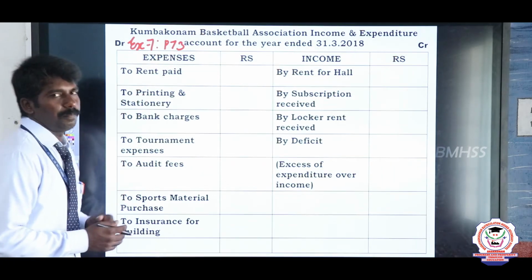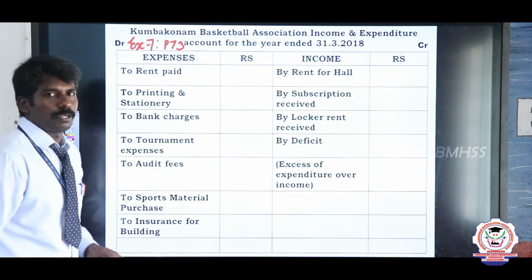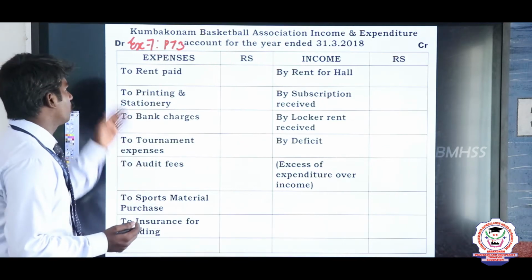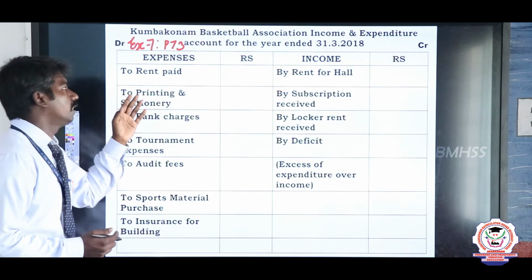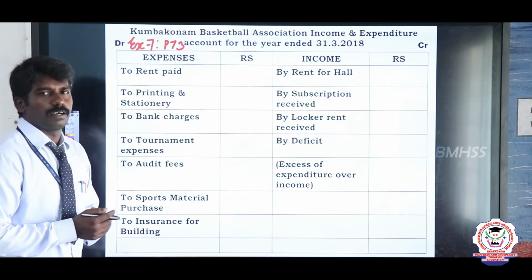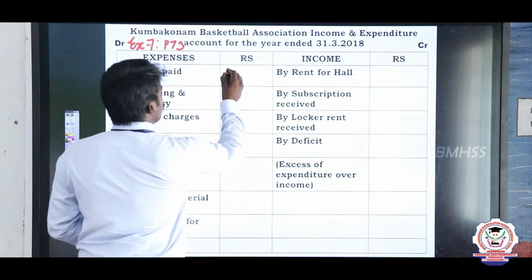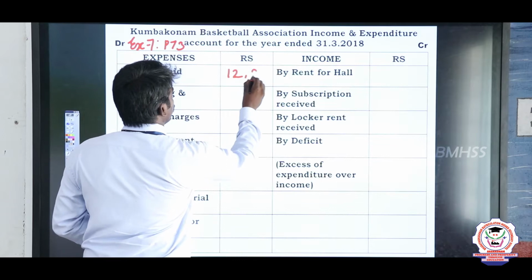Okay. First one is the rent paid. Rent paid by the organization to the landowner or building owners. So rent paid is one of the expenses. Now see the value of rent paid. What is that? The value of rent paid is 12,000 rupees. So write 12,000 rupees.